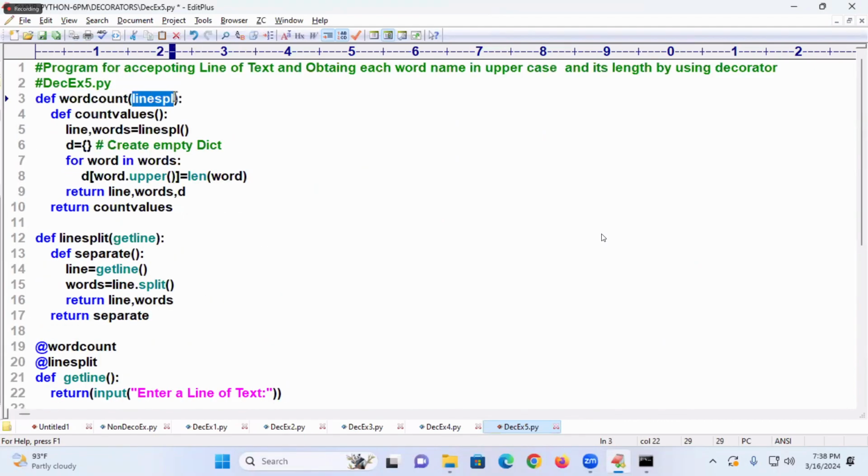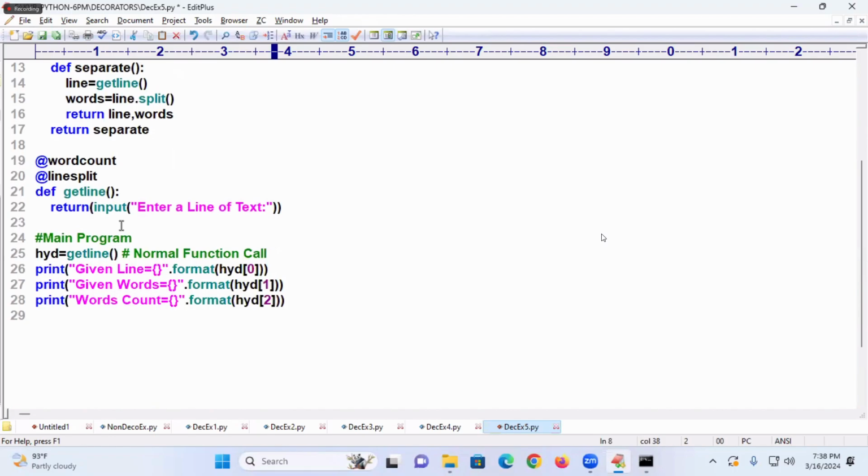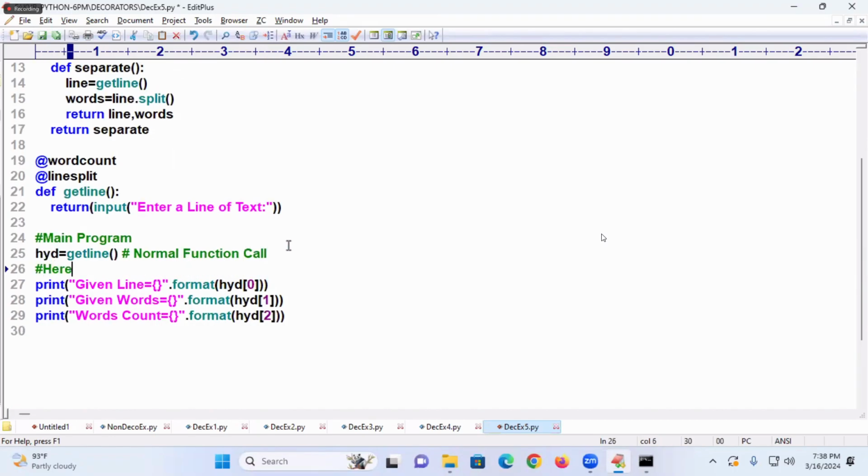Word count wraps this line split, which is nothing but this function only. It returns count values, which will call line split, which will give you the words. A dictionary is created, the logic is done, and these three values are returned and fall into HYD. Here HYD is the tuple. I already explained. I think, Suresh, you execute it once, you will get the clarity.